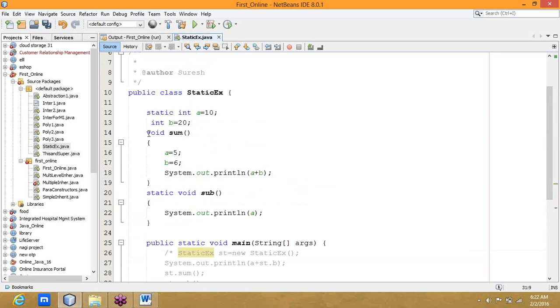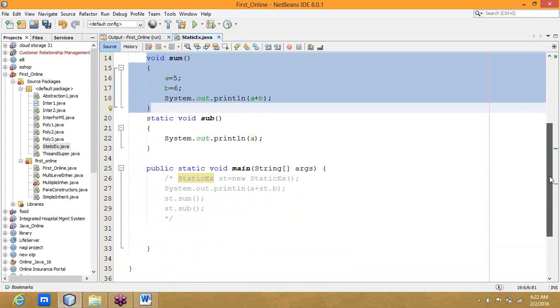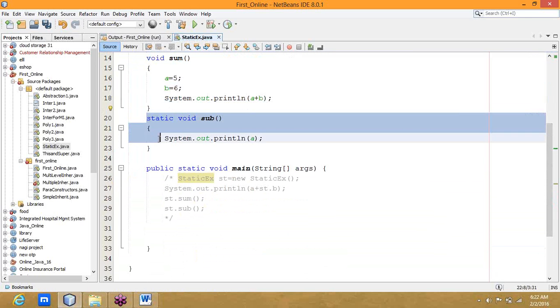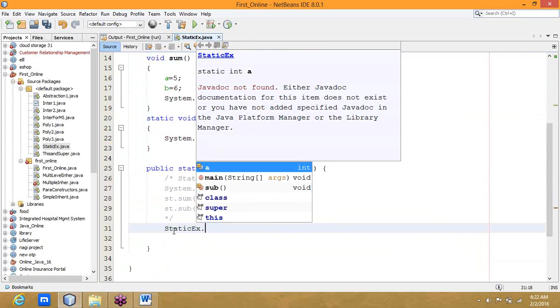Without an object, I cannot make use of sum. Why? Because it is a normal class variable. After object creation itself, I can make use of it. Without an object, I can make use of static content. Let us check whether it is right or wrong. Through the class reference, the class name, like static x dot sub.